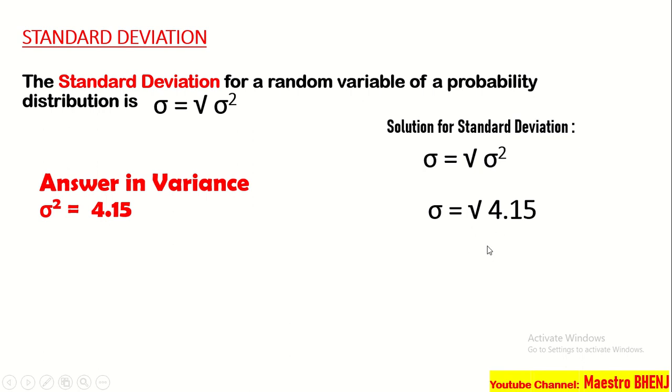Paano natin pipindutin sa calculator? Square root sign. Tapos, pindutin natin yung 4.15 and then the equal sign. So, we have the square root of 4.15 and that is 2.04. So, ibig sabihin, kinonvert po natin sa 2 decimal points. Ito po ang nangyari. So, ang ating standard deviation is equal to 2.04. So, nakuha na po natin ang ating mean, ang ating variance, and standard deviation. I hope you have learned something from me.